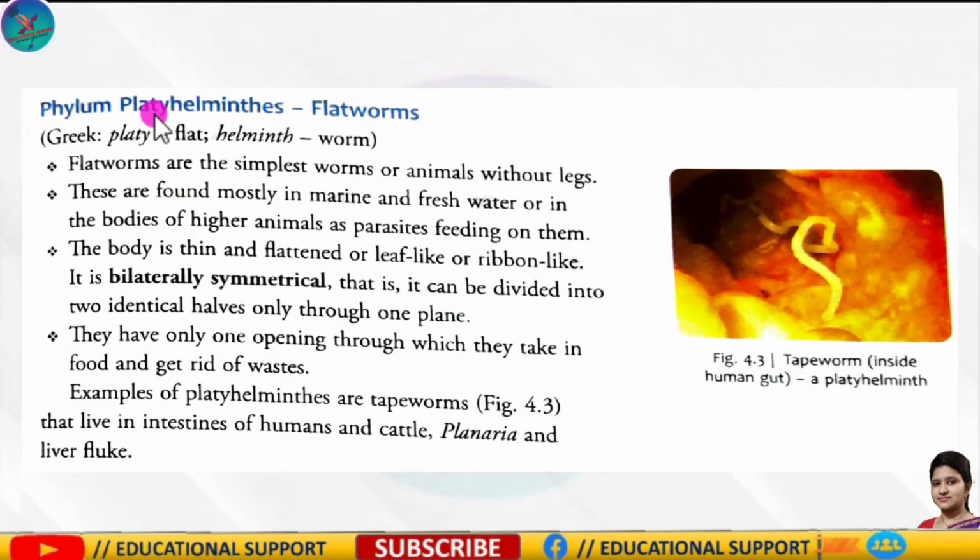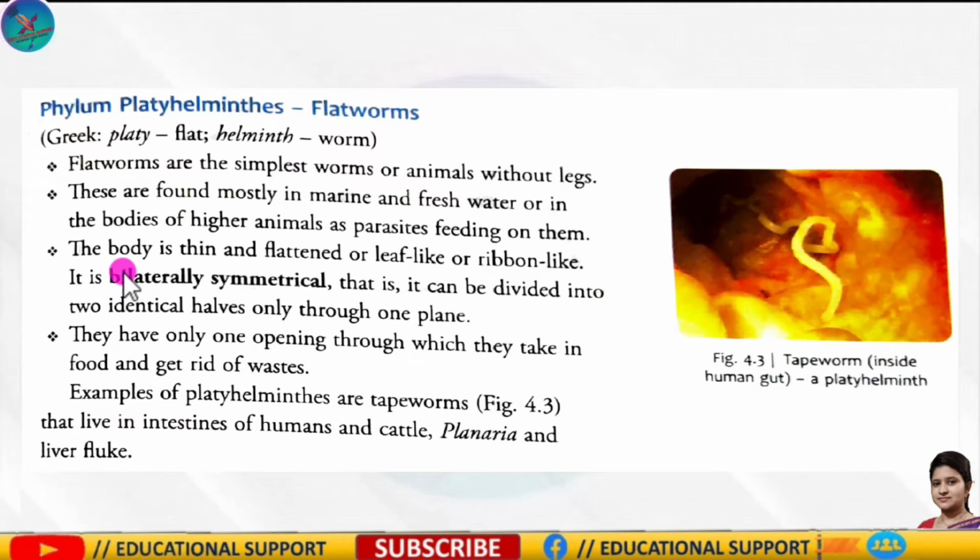So next is the phylum Platyhelminthes. That means the flatworm. Flatworm, why? Platy, it's a Greek word, platy means flat and helminths means worm. Okay. So flatworms are the simplest worms, animals without legs. This is very, very important. They have no legs. These are found mostly in marine water and fresh water.